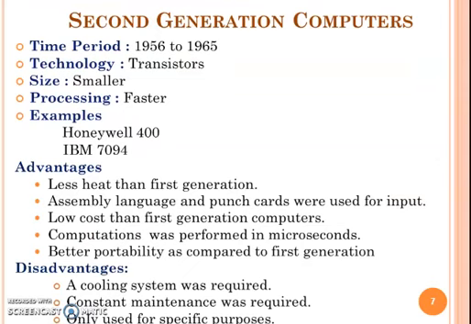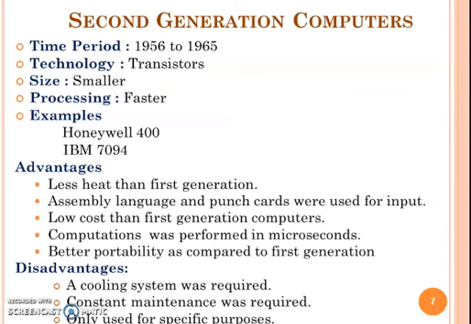Next, second generation computers, the time period 1956 to 65. The technology used here is transistor. The size of the systems are smaller than first generation, but processing faster than the first generation. The examples, Honeywell 400, IBM 7094. The advantage, it produces less heat than the first generation computers.